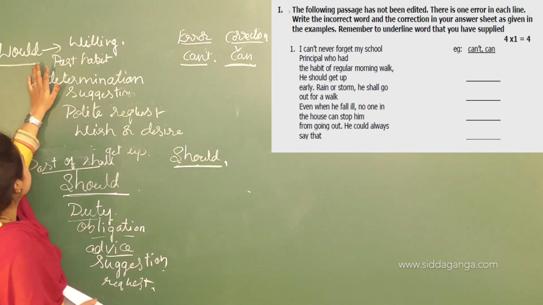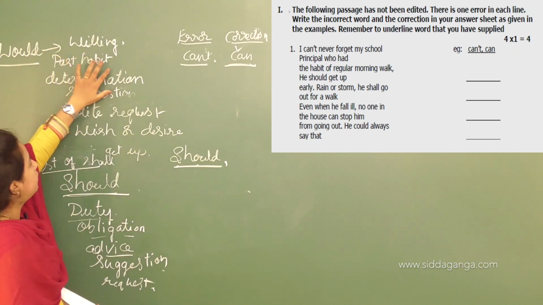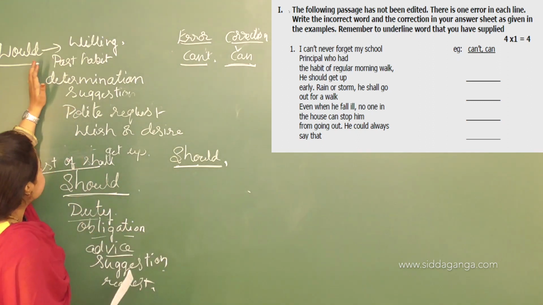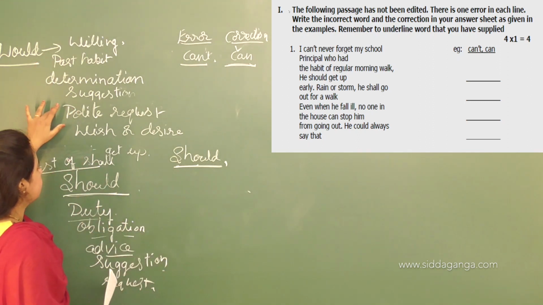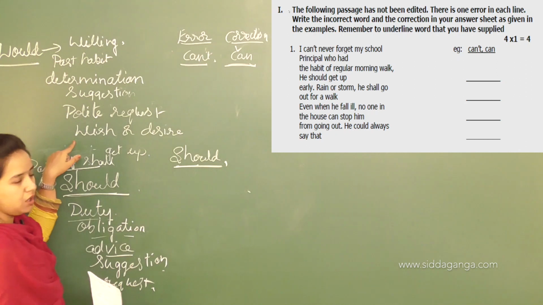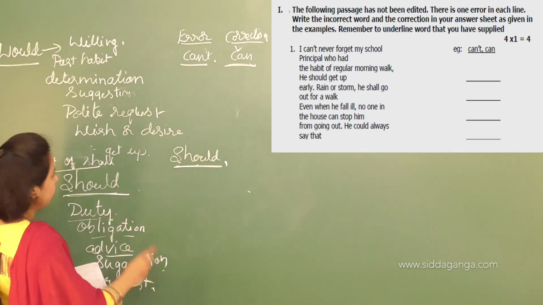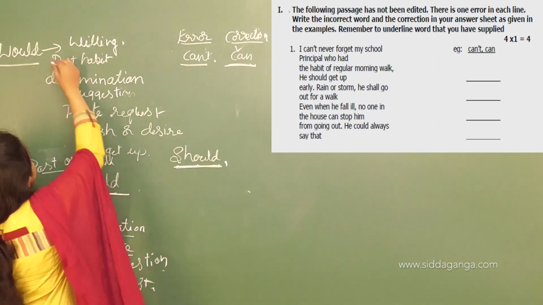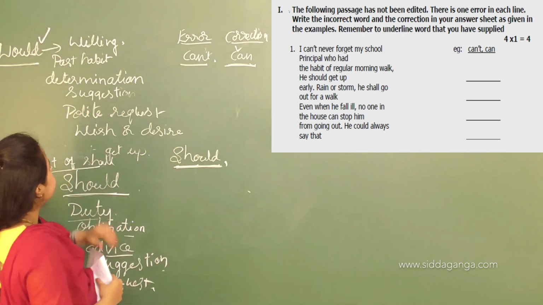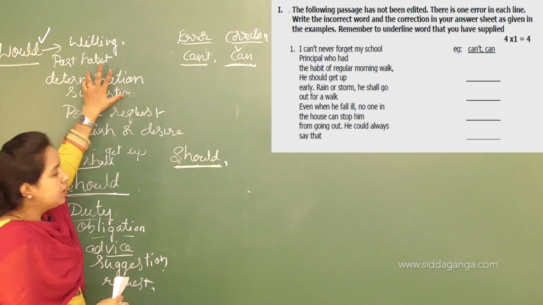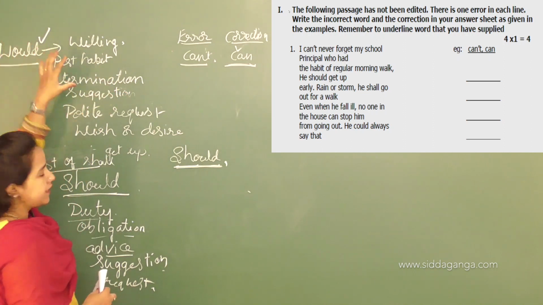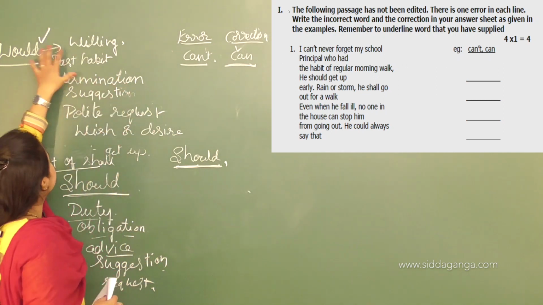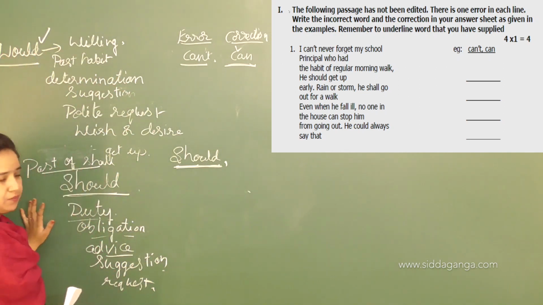But would expresses willingness, past habit, determination, suggestion, polite request, wish or desire. So the right modal verb here is would, because it says past habit, not should.